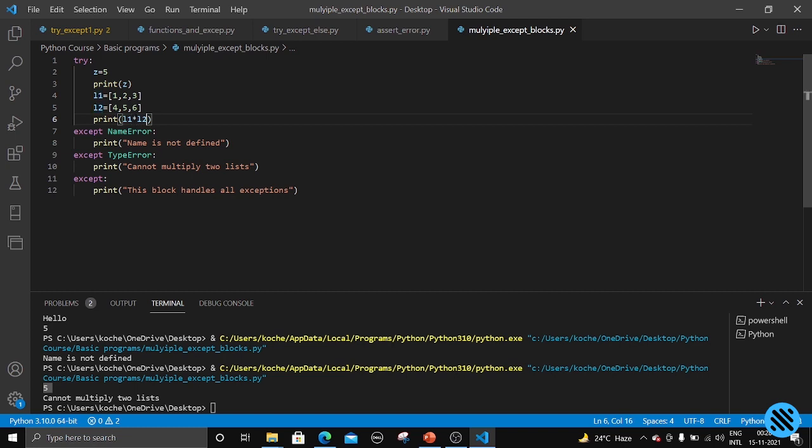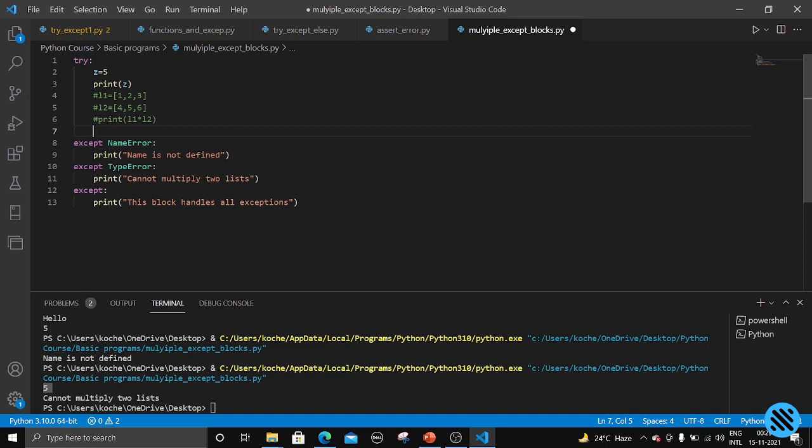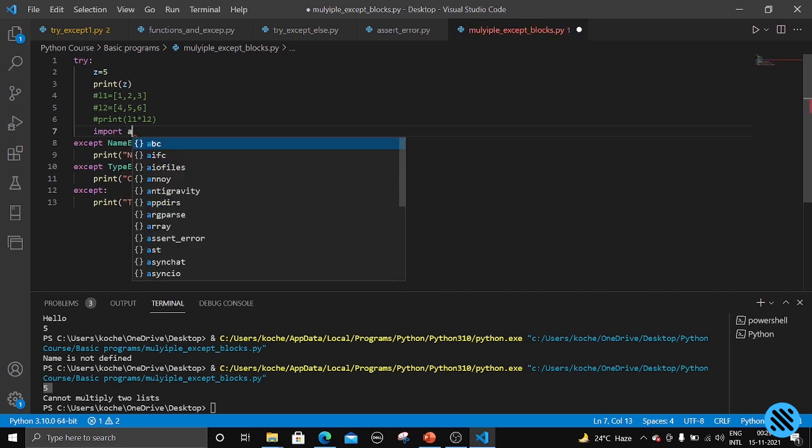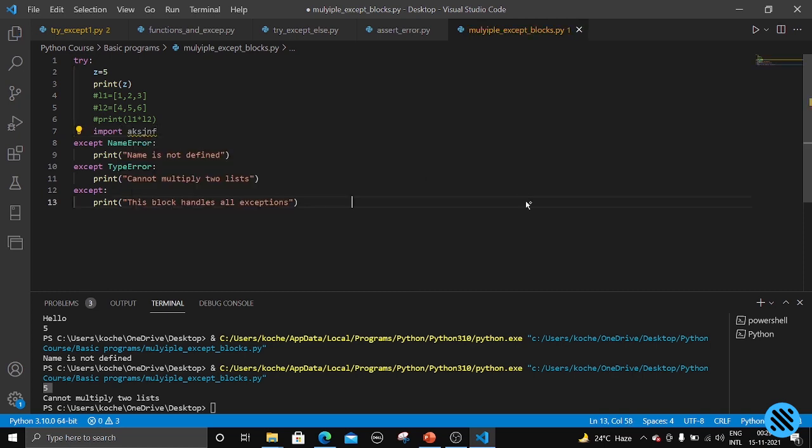Let us try to do something else. Let us just comment this out, and let us put another error, that is, let us just take ImportError. Okay, import some random thing. This module does not exist, right? So let us try to run it and let me show you what will happen.